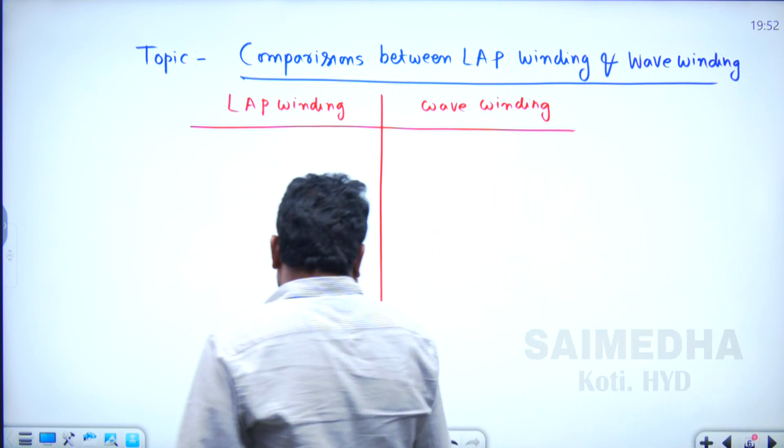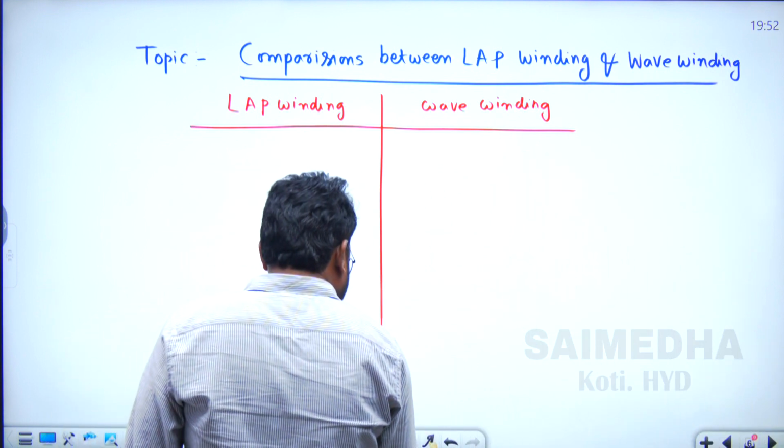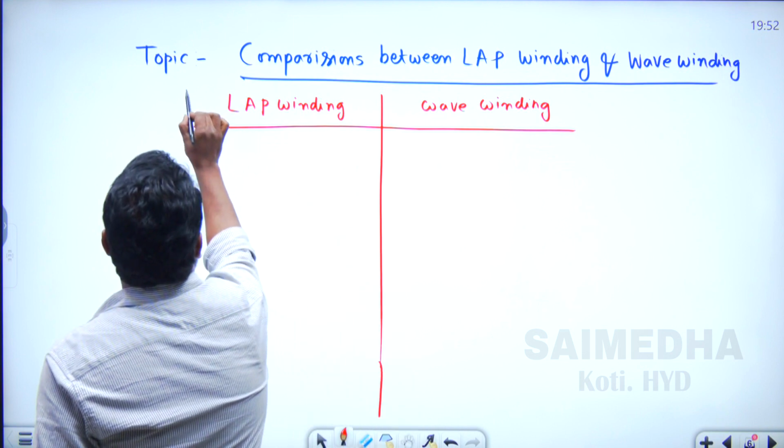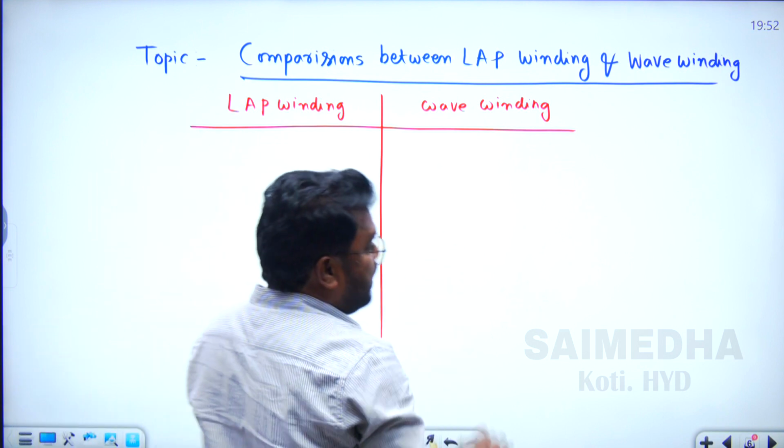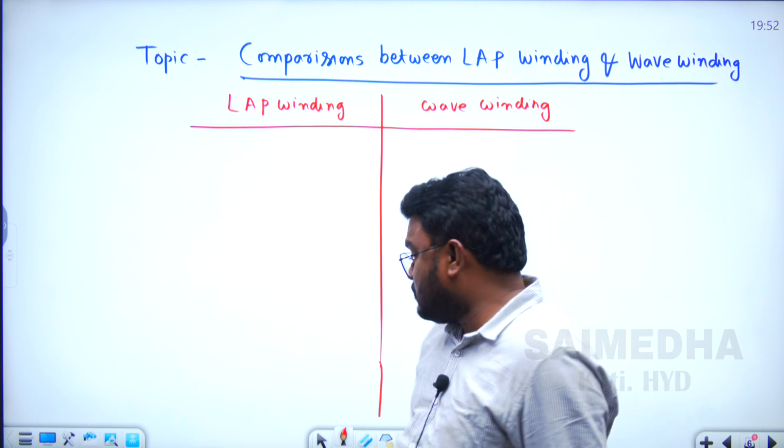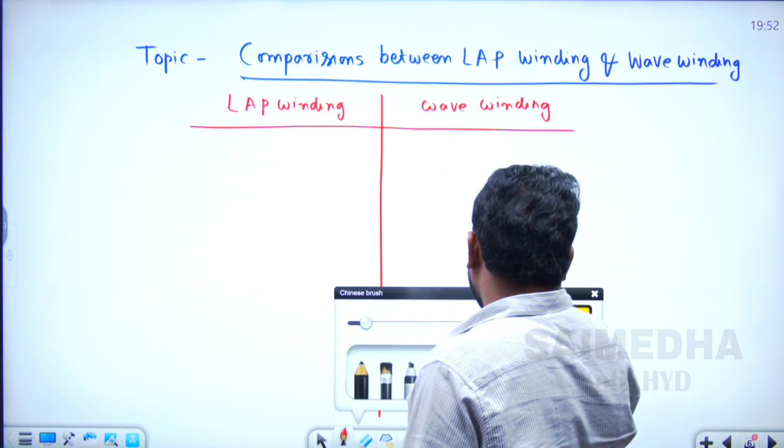Now, from the exam point of view, what are the possible questions on lap connected and wave connected armature winding? The first one is the number of parallel paths.